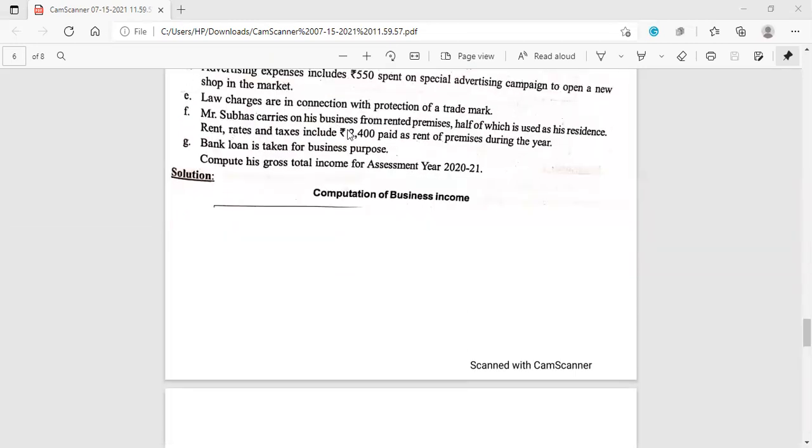Then Mr. Subbu carries on his business from rented premises, half of which is used as his residence. Rent, rates and taxes include 2,400 as rent of premises during the year. Okay, fine. So whatever rent paid. So the slight error is there here.